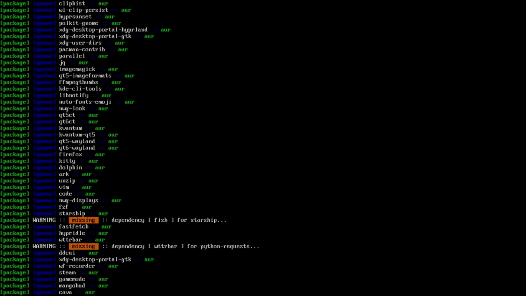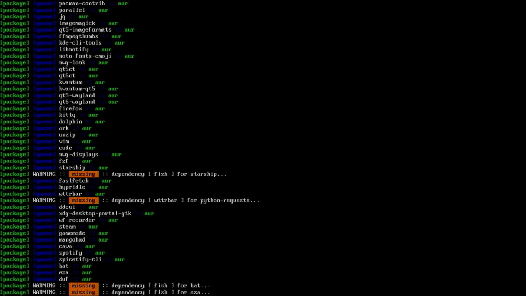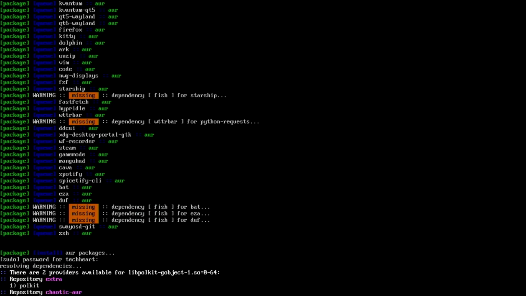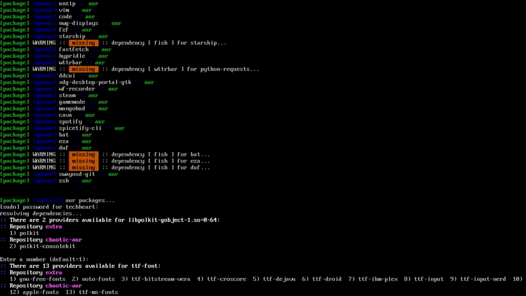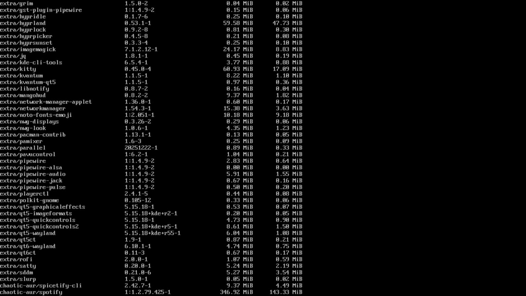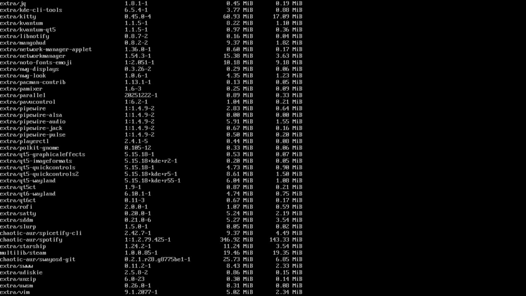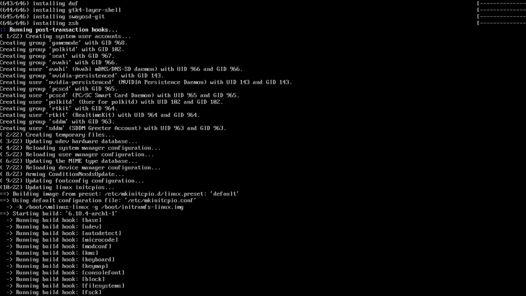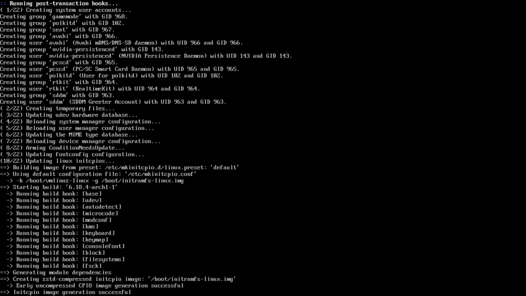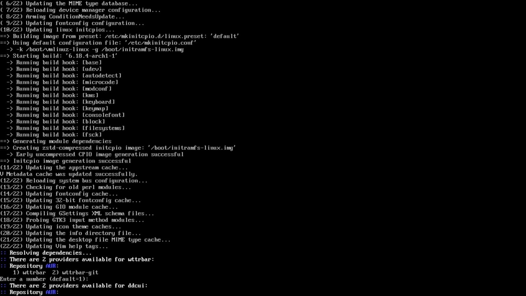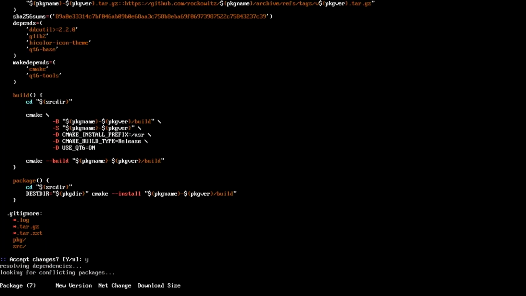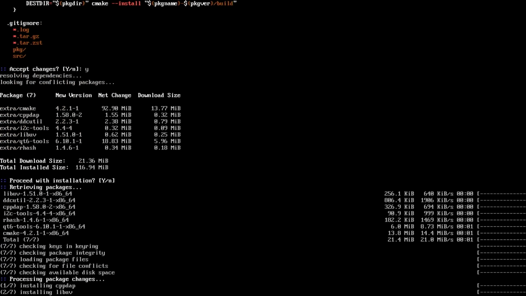There's another selection just off screen. Default to Polkit, or we can use the one in the chaotic. I'm just going to go with the default here, here, and here. Then it asks about NVIDIA for your Vulkan driver. If you have an NVIDIA card, you'll have to make certain selections, but for me, the default will be fine. And then we'll proceed with installation, and we're going to the races again. Another default down here, and again with the default, and let's install more packages. We'll say yes, and again, off to the races, baby.